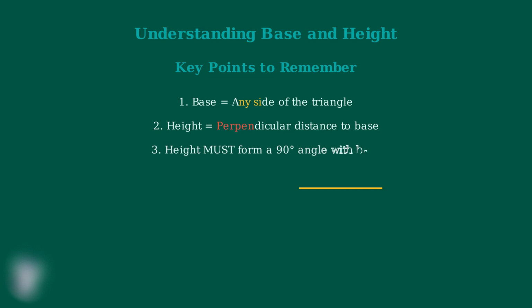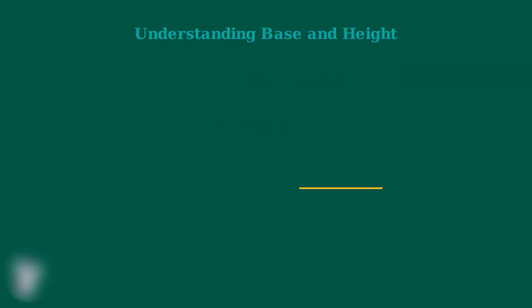Third, this is crucial. The height must always form a 90-degree angle with the base. If it's not perpendicular, it's not the height. Fourth, when you choose different sides as your base, you'll get different heights, but the area of the triangle will always be the same. Let me show you one more example with a right triangle to make this crystal clear.